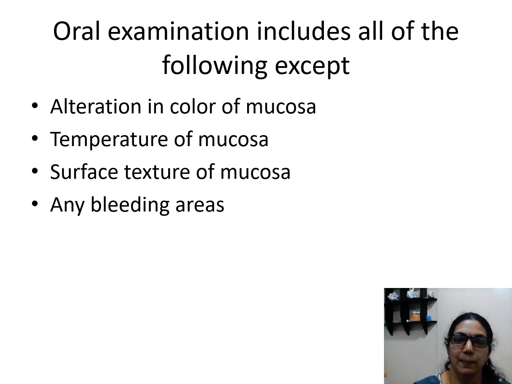Next question. Oral examination includes all of the following except. When we are doing clinical examination of the oral mucosa, we will observe for alteration in the color of the mucosa, surface texture of the mucosa, or any bleeding points. The temperature of the mucosa we cannot examine, because of the continuous flow of saliva, the temperature is not maintained in the oral cavity. We cannot conclude it as the body temperature, so it is of no use checking the temperature of the mucosa.